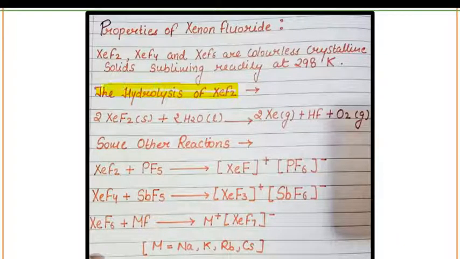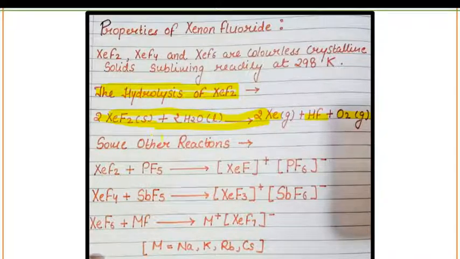When you react water molecule with XeF2, what you will get? You will get 2 xenon plus HF plus O2 gas. So this is a very important reaction. You have to memorize this reaction. See, this group number 18 is very small and questions could be asked directly from this group number 18. This is a very small group and very important group.